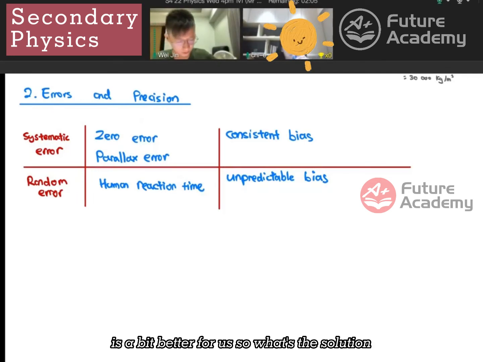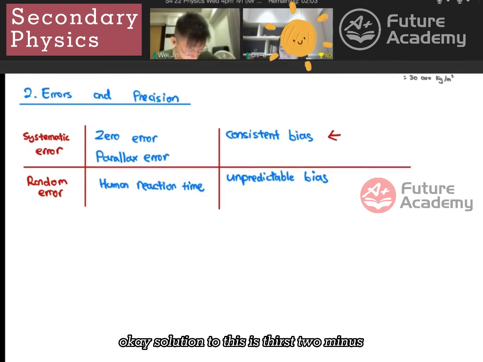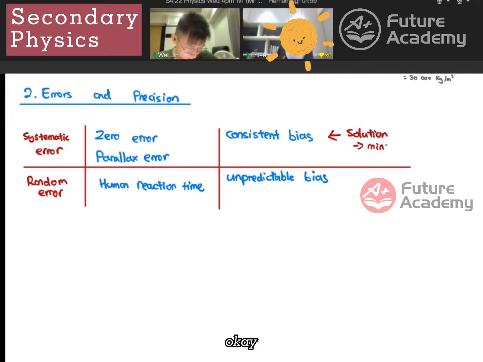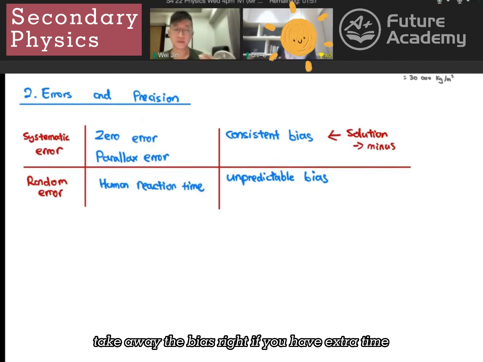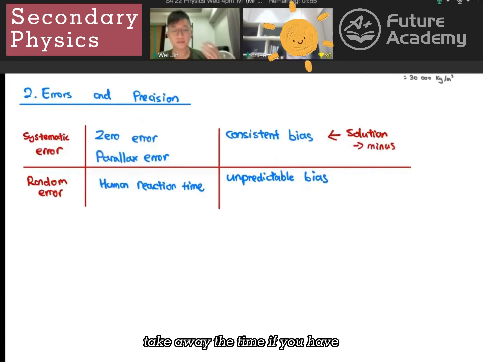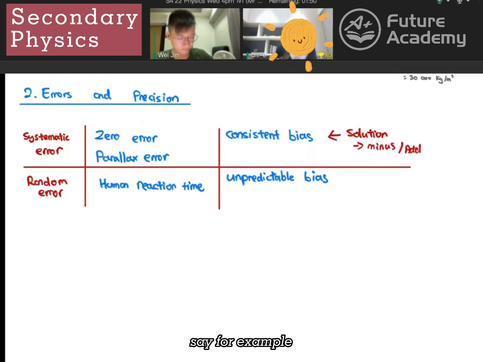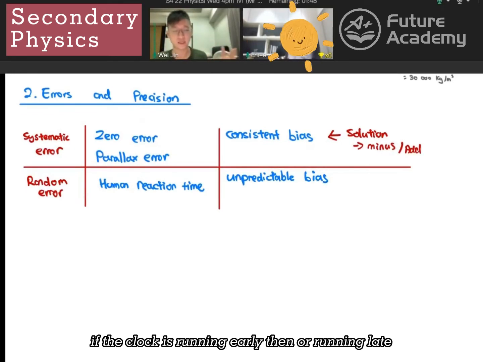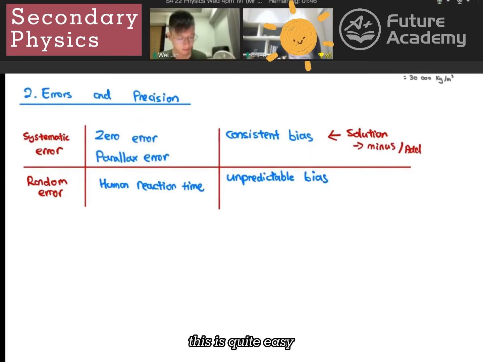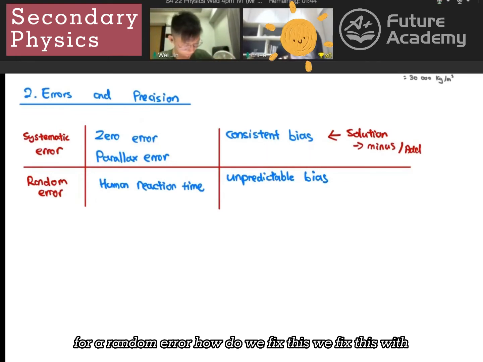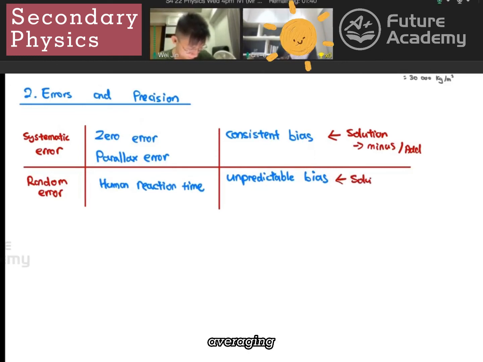So what's the solution? Solution to this is just to minus. Take away the bias. If you have extra time, take away the time. If you have not enough time, then you add in the time. Say for example a clock. If the clock is running early or running late, then you just adjust it yourself. This is quite easy. For a random error, how do we fix this? We fix this with averaging.